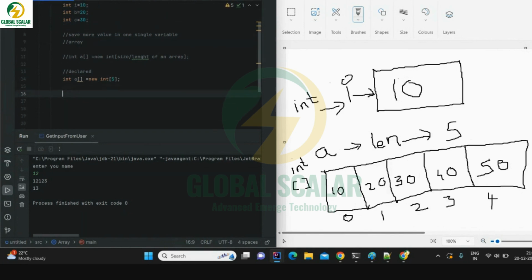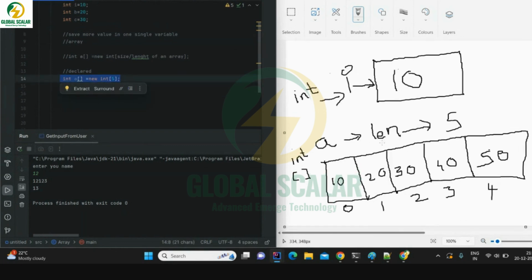The moment these lines get executed, it would have just created a memory block with empty boxes: 1 box, 2 box, 3 box, 4 box, 5 box. Only empty boxes are created because we have not added values yet. We have defined a memory block with variable a and it has 5 empty boxes. We are yet to assign values.